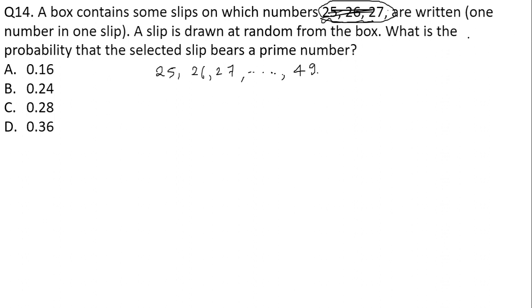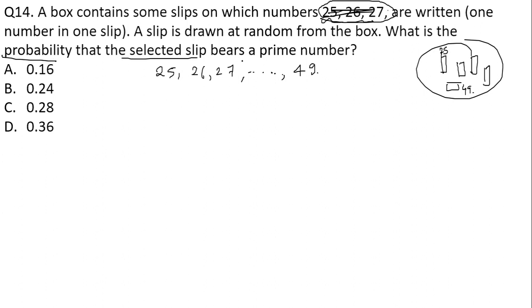What is the question? For example, we have a box or a bag where we have added certain strips, or we can say slips. On these slips we have written numbers from 25 to 49. Okay, so what they have asked us: what is the probability that the selected slip bears a prime number? That the number that we are taking out of the box should be a prime number. What is the probability of that?